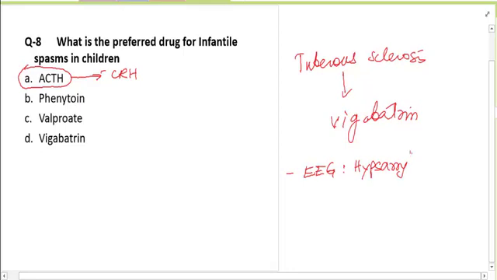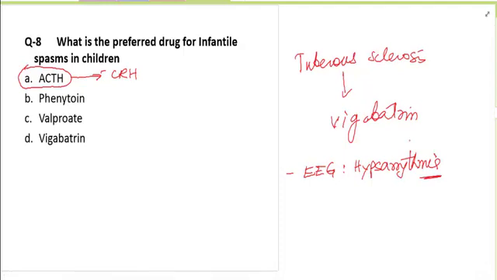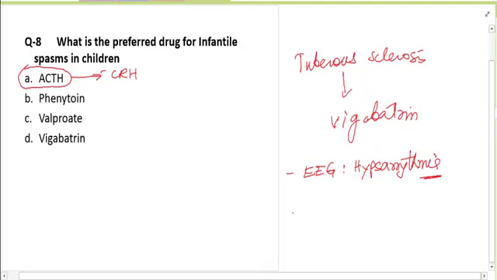EEG is very classic. It's called hypsarrhythmia. Hypsarrhythmia is a chaotic pattern of high voltage slow waves.